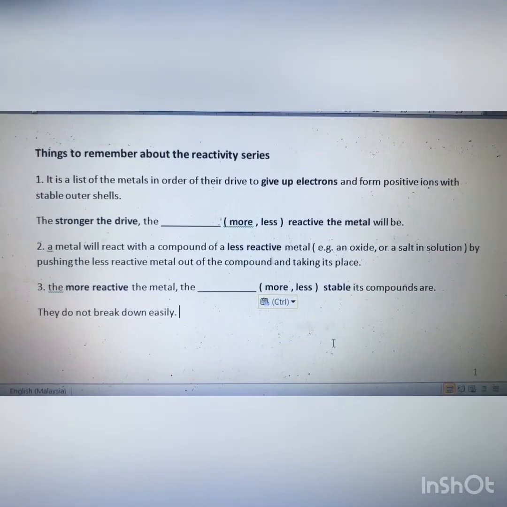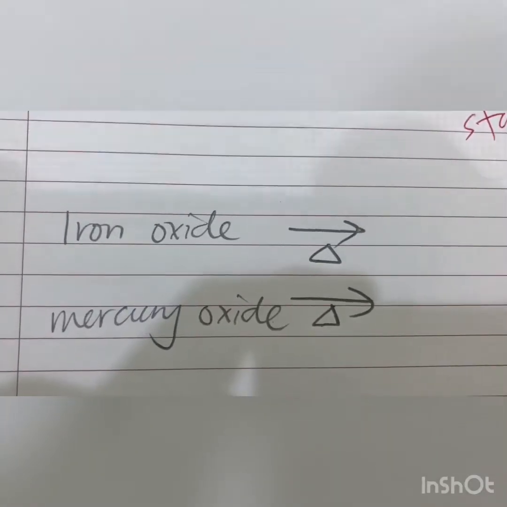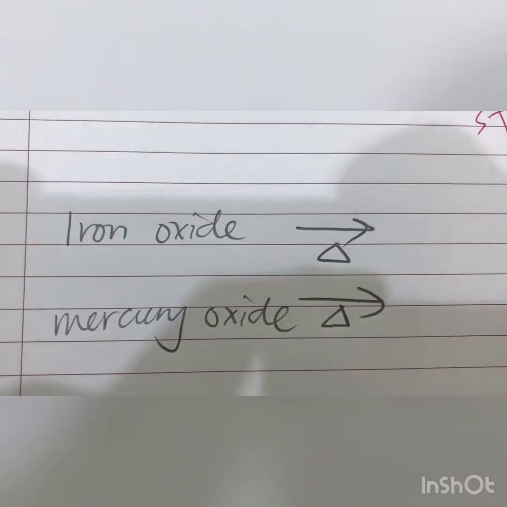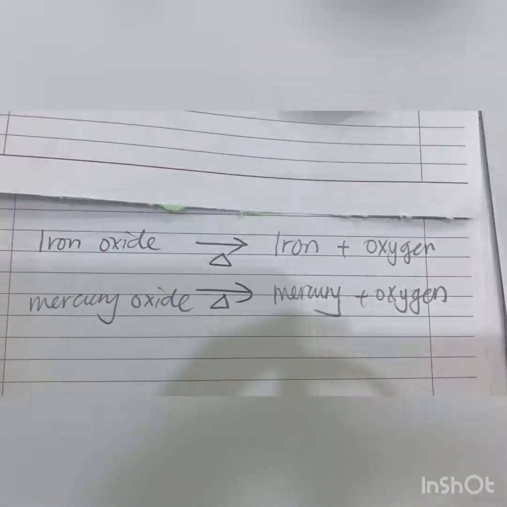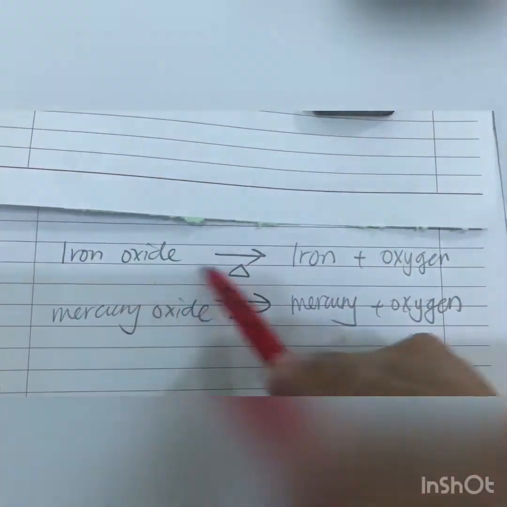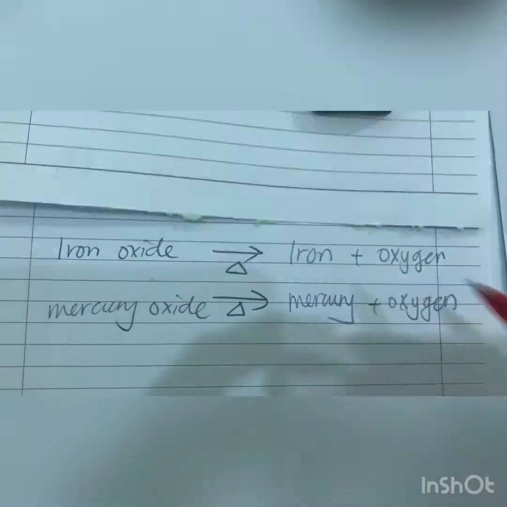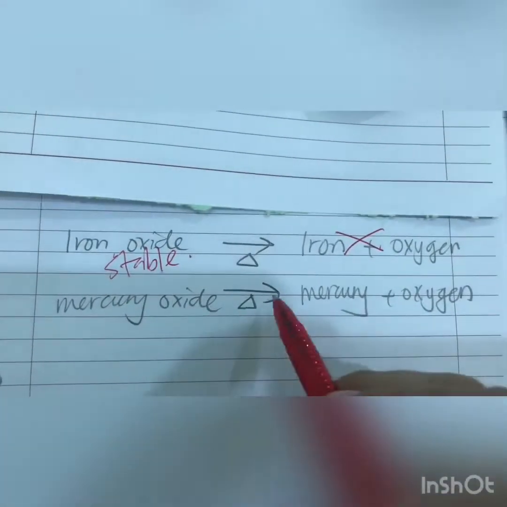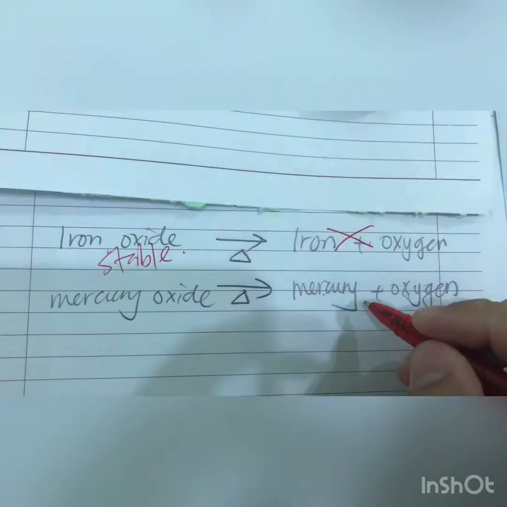So answer these two questions. Now questions. Iron oxide and mercury oxide, which one will be easily extracted from its ore? Which means which one is possible? Is it possible that iron oxide by heating will become iron plus oxygen? The answer is no, because iron oxide is very stable. Okay, mercury oxide by providing heat, it will become mercury and oxygen. The answer is yes.